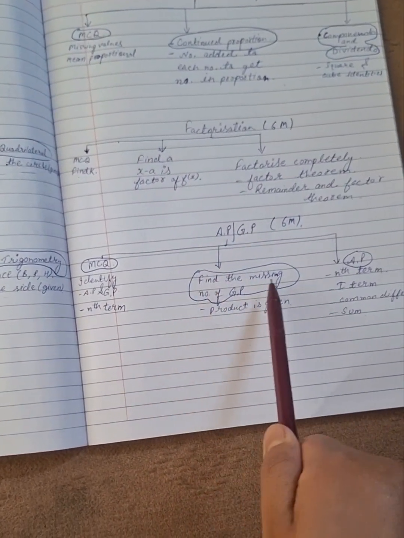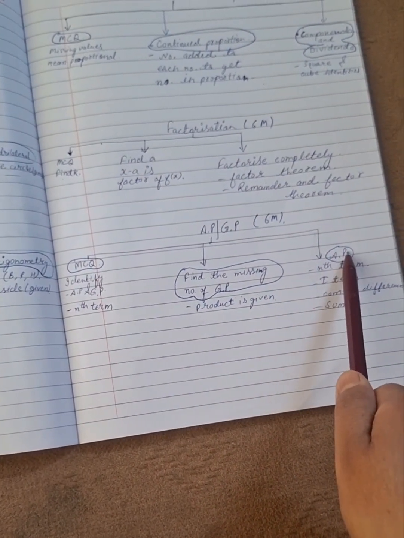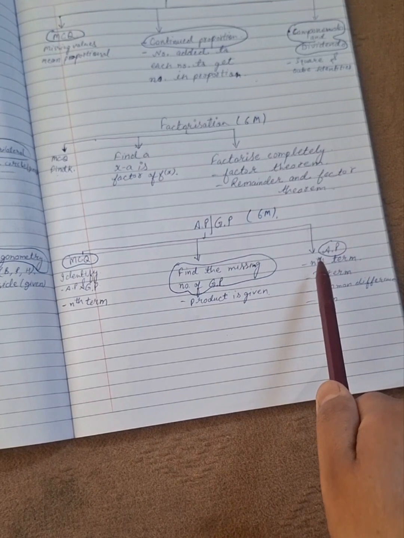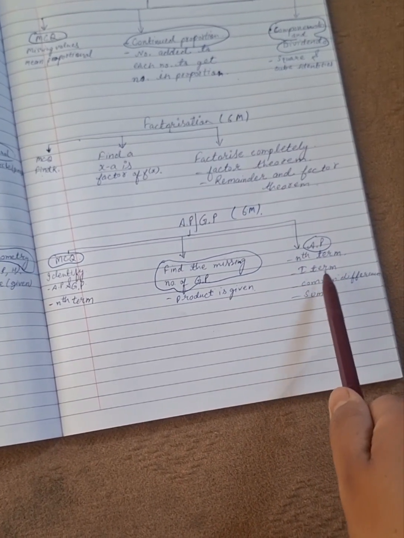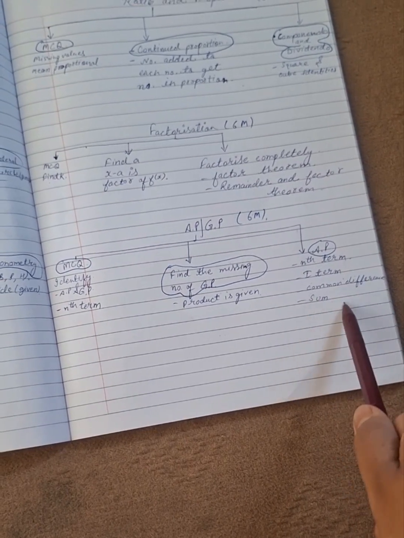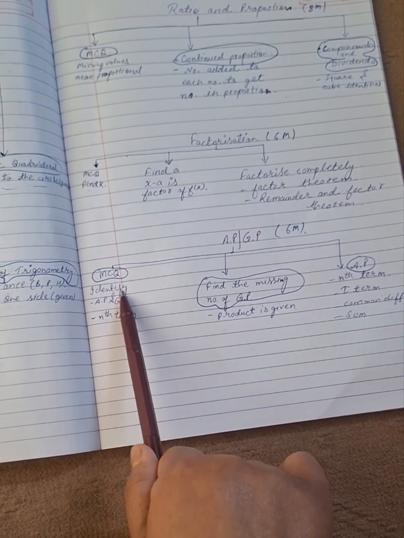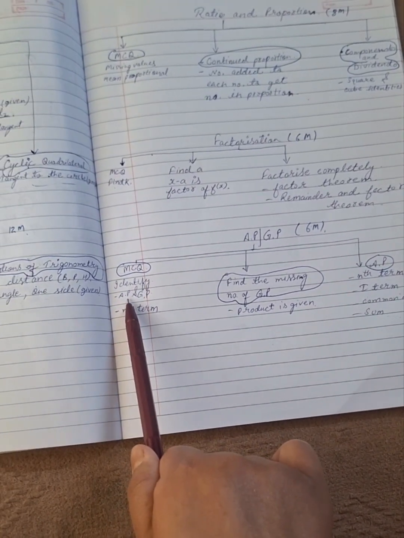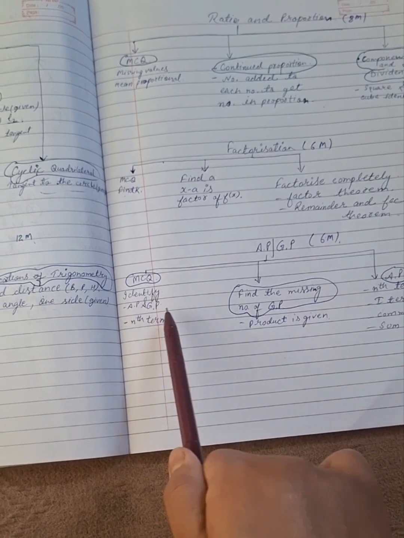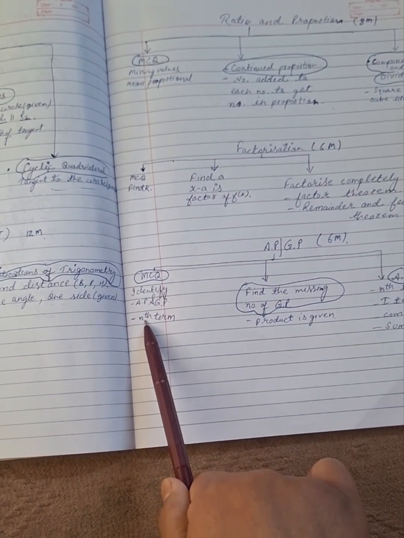AP and GP: find the missing number of a GP, and an AP, it can be related to AP. There you must know the term formula, the first term, common difference, and sum formula. And in MCQ there may be a question related to identification, like you need to identify whether the given sequence is AP or GP. And again the formulas are very important.